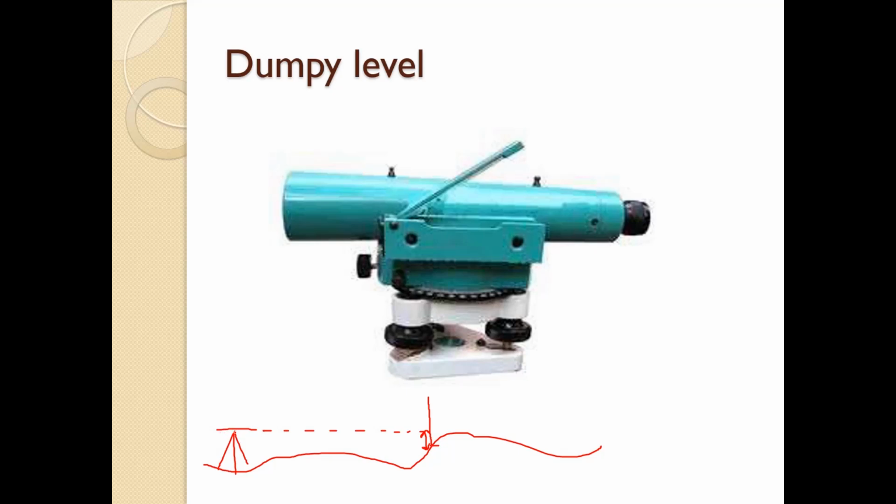Suppose this instrument is not exactly in a horizontal plane, and is somewhat tilted by a small amount. Here it looks small, but it will produce an effect like this. So our reading can be wrong, or the reading will have an error of this particular amount.